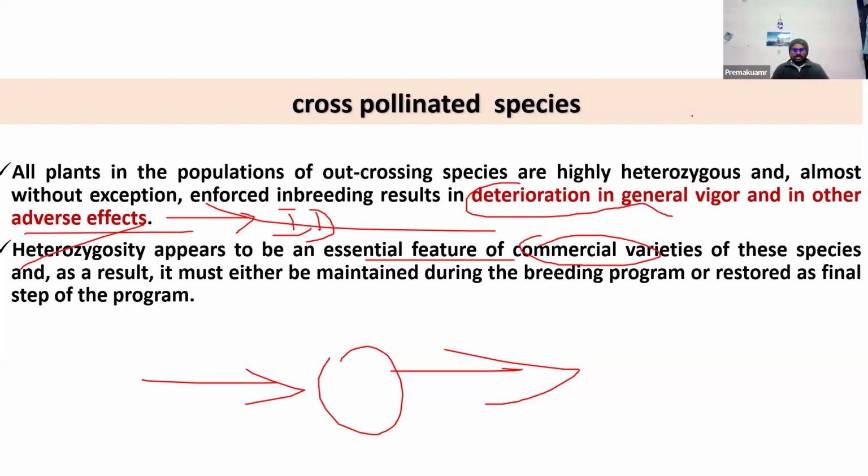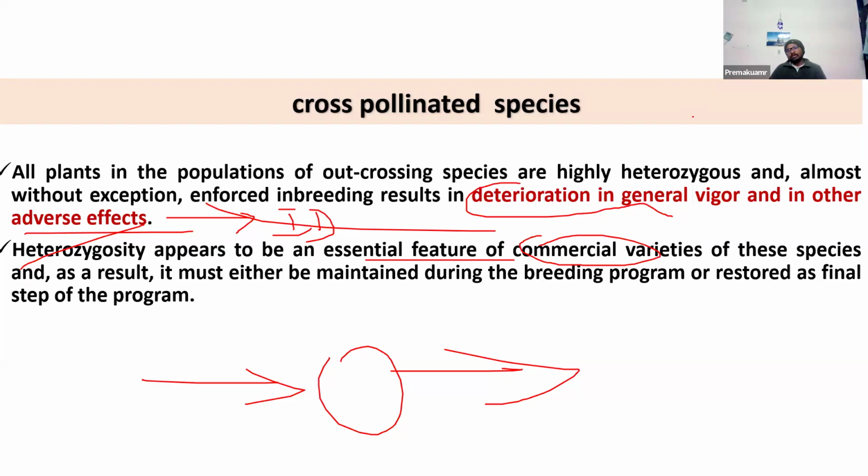First, we will do early generation testing. Then, after several generations of selfing, in each generation we are evaluating and taking care that we are selecting the best performing lines. If you don't do any selection, definitely the detrimental alleles will keep on increasing, the frequencies keep on increasing, then definitely you are going to get a reduced performance in the inbred if it is a highly cross-pollinated crop.